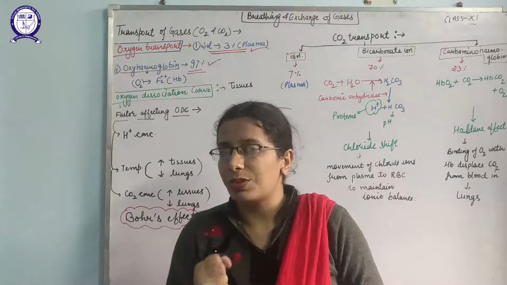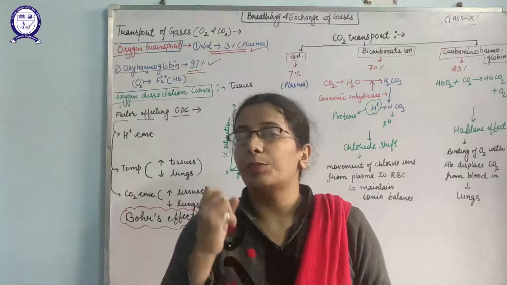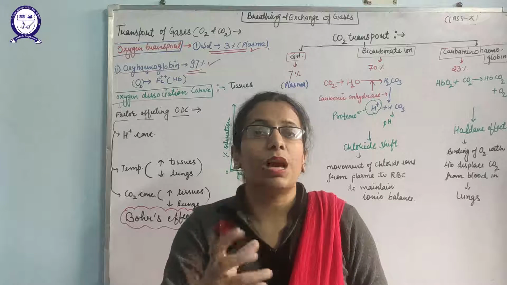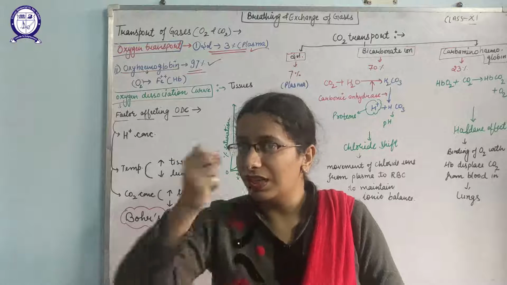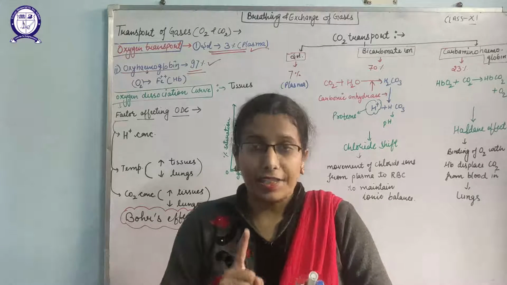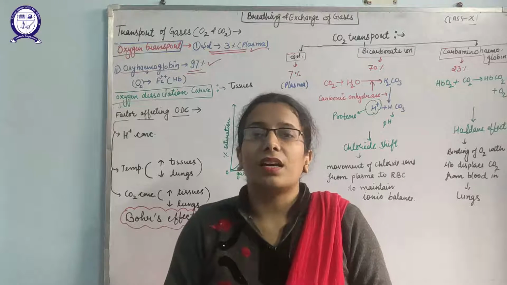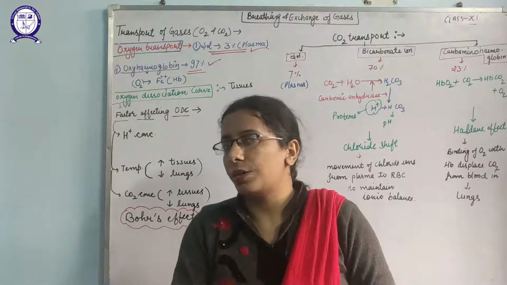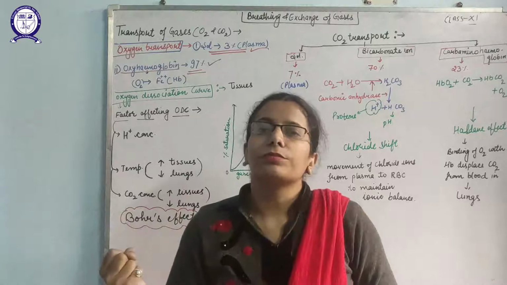In the tissues, you just imagine tissues are using the maximum oxygen and liberating CO2. As the CO2 is produced over there, the temperature will be high. So there are mainly two factors favoring that hemoglobin will leave the oxygen and can bind with the CO2. These are the high temperature of the tissues, and second is the high concentration of CO2. If there is a high concentration of CO2, hemoglobin will leave the oxygen and then bind with the CO2.